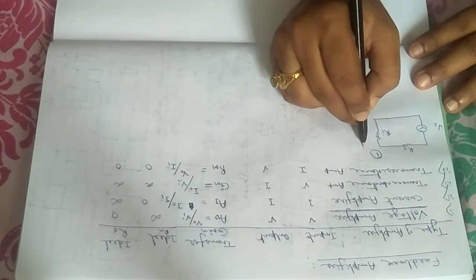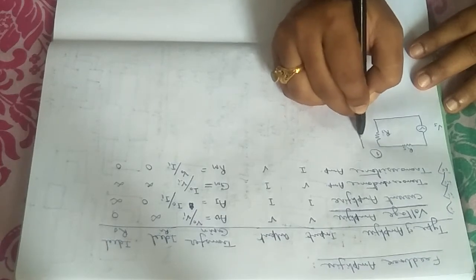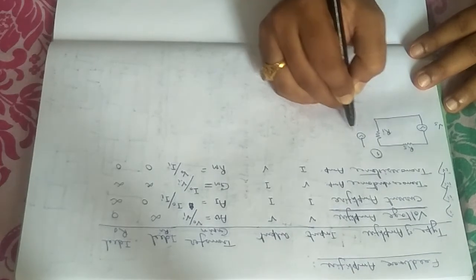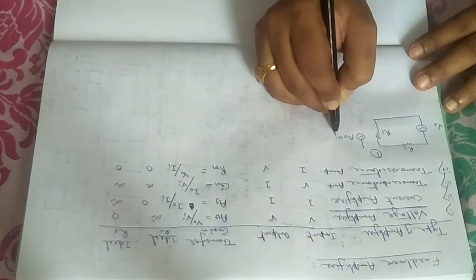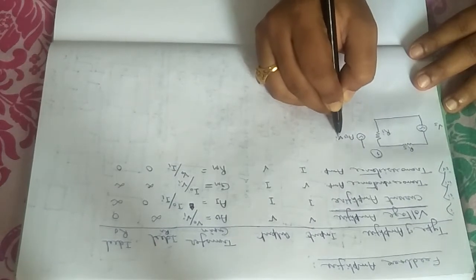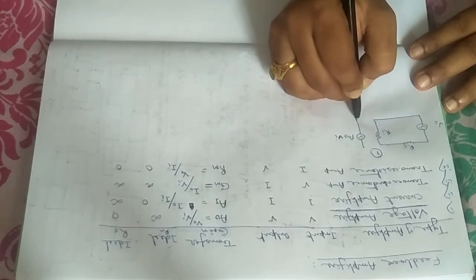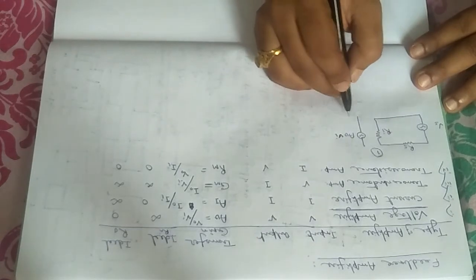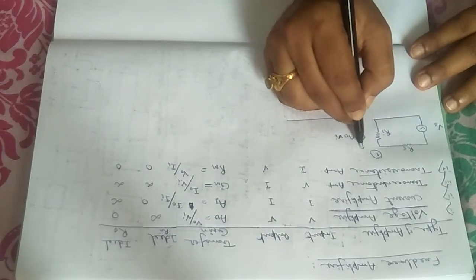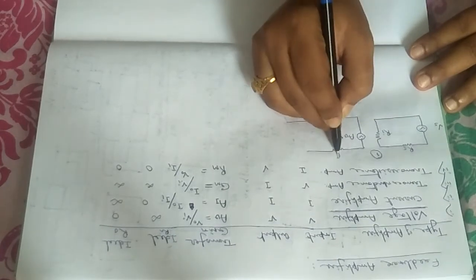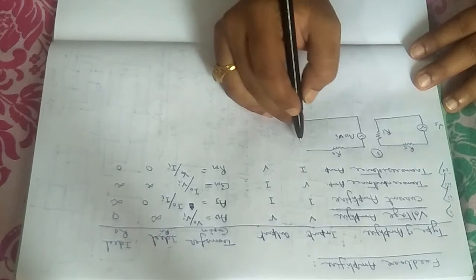And in the output circuit, there will be signal gain, that is AV into Vi, or V input, and this will be connected with the output. There will be one output resistance R0.